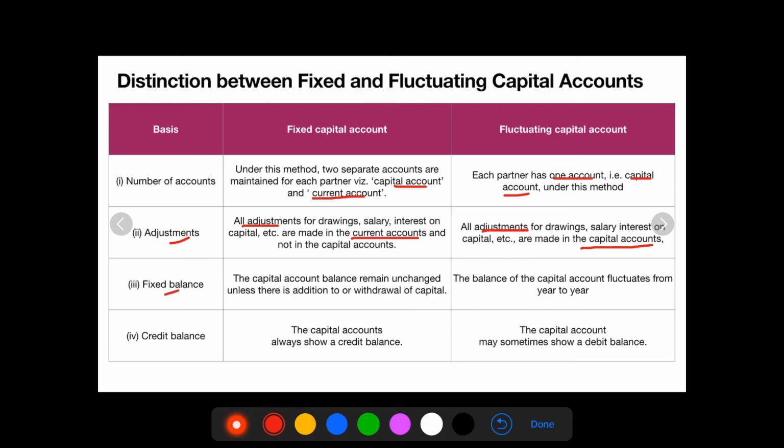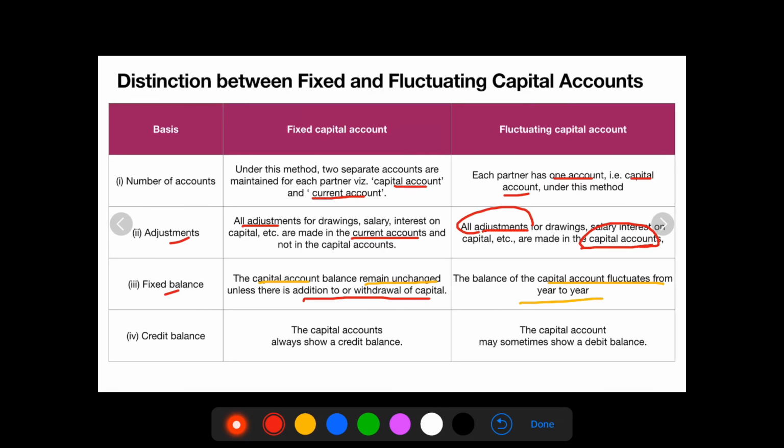Third point, fixed balance. The capital account balance remains unchanged unless there is addition to or withdrawal of capital. So the capital account over here remains unchanged. Under fluctuating capital account, the capital account fluctuates from year to year. The reason for this is that we record all the adjustments in the capital accounts of the partners.